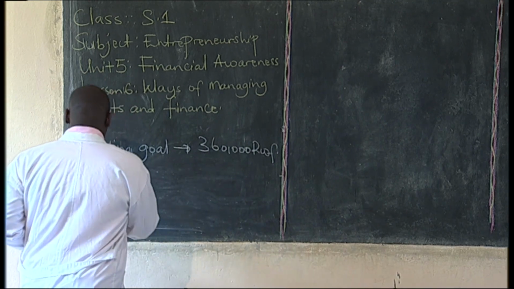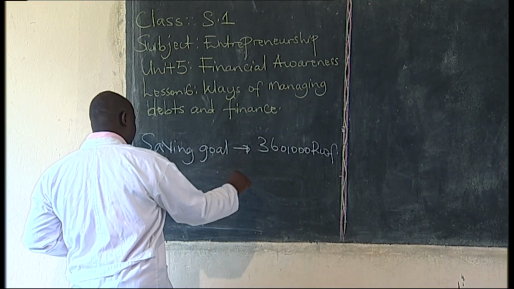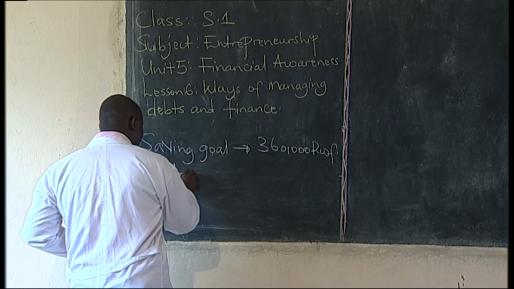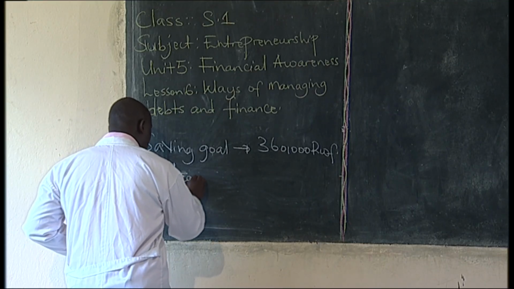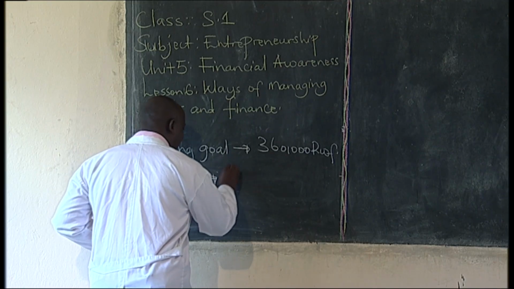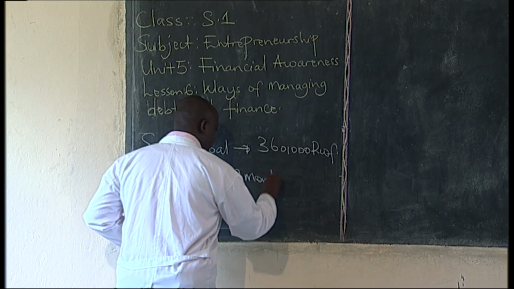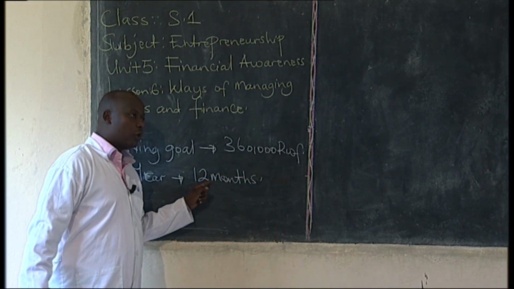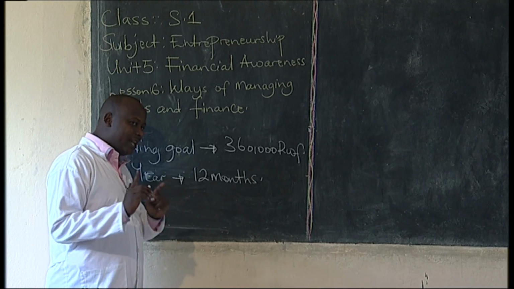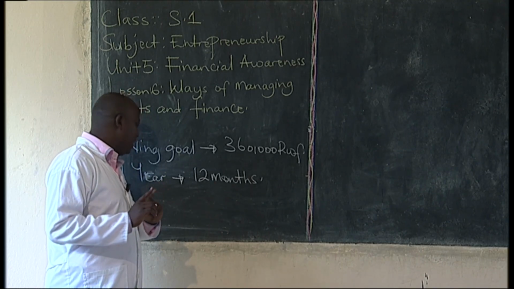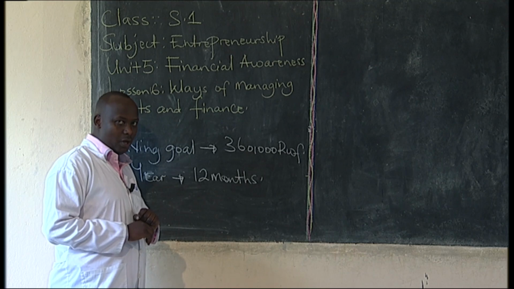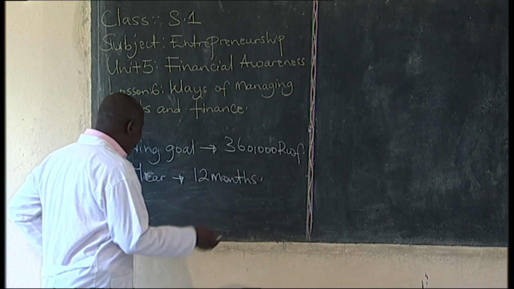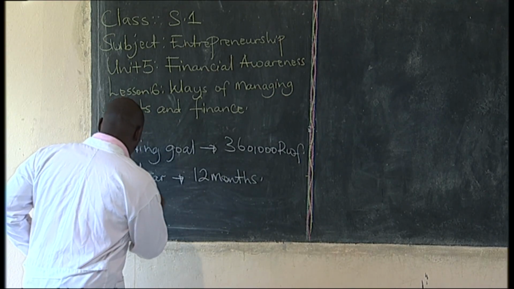One year is composed of 12 months, and you want to save 360,000 in 3 years.